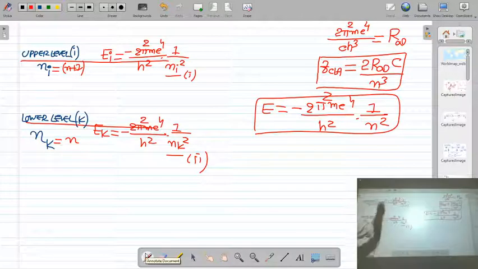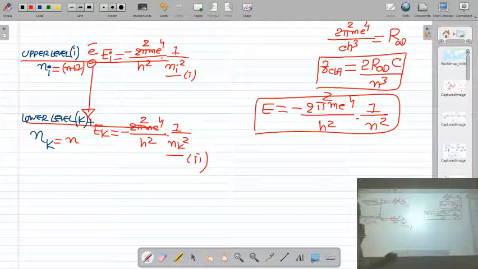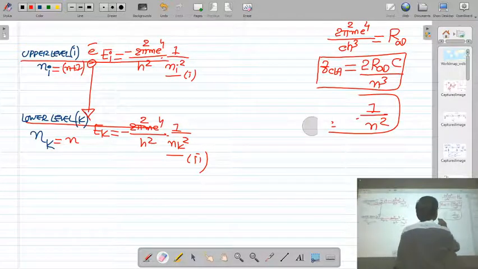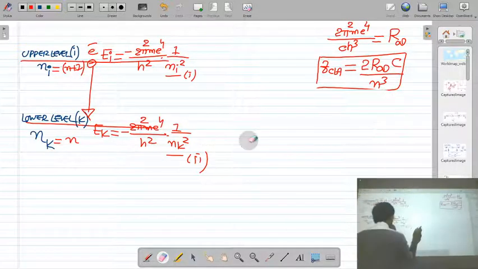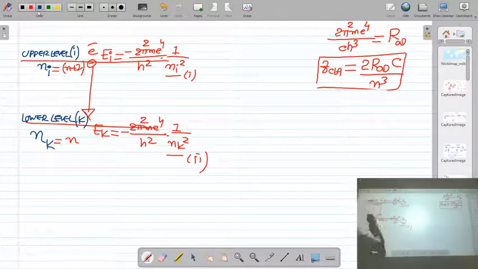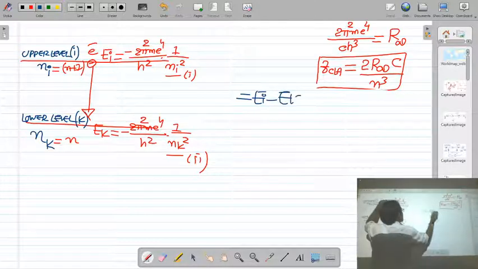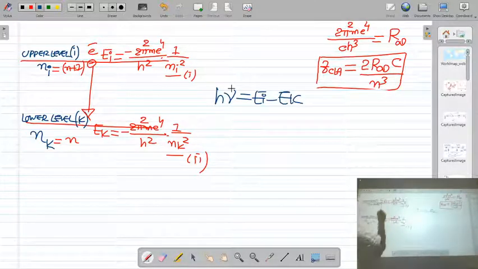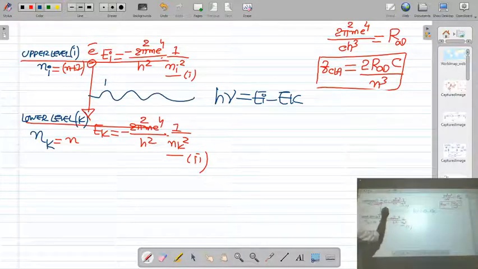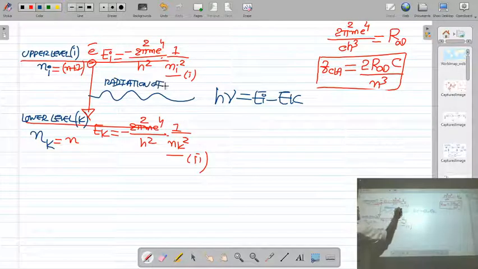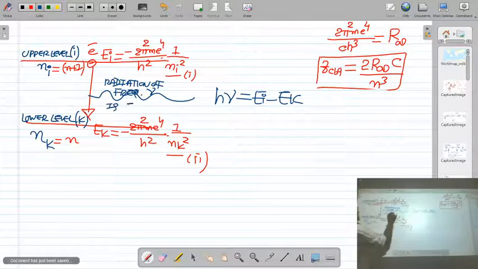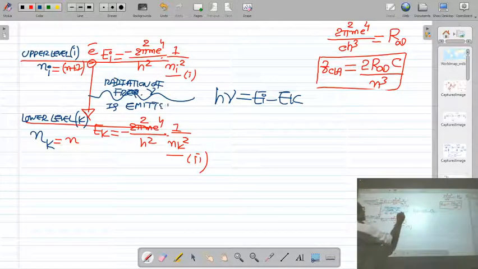Now you know very well, when an electron makes a transition from a higher energy level to a lower energy level, the difference of energy Ei minus Ek is equal to h nu, and a radiation of frequency nu is emitted. This is the second postulate. What is the first postulate?